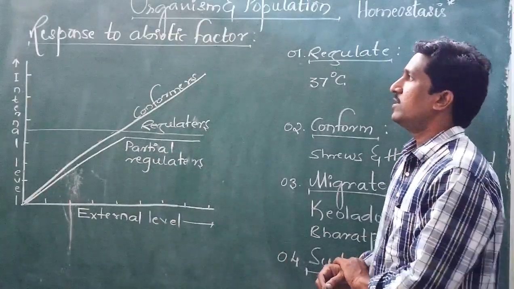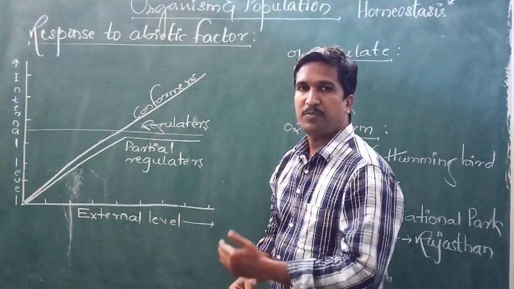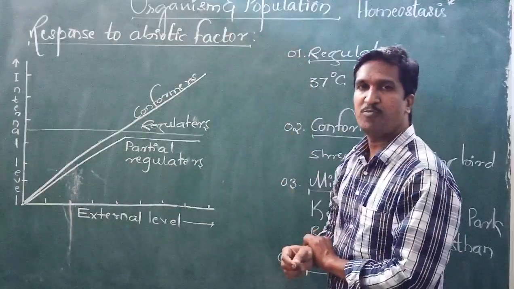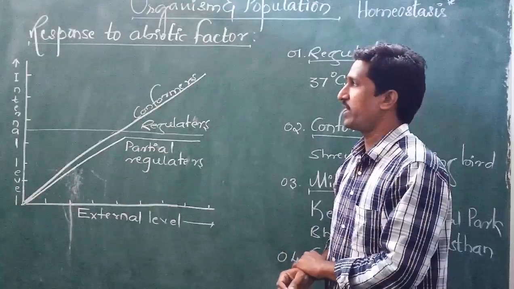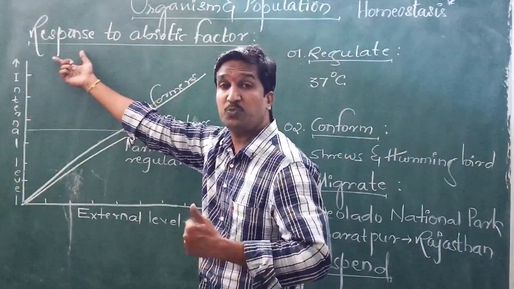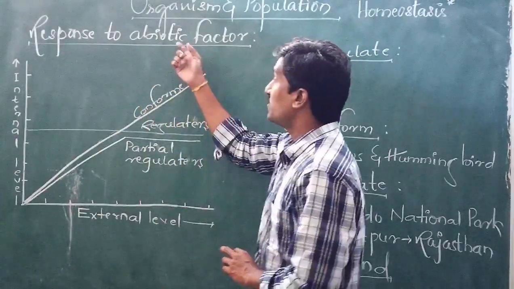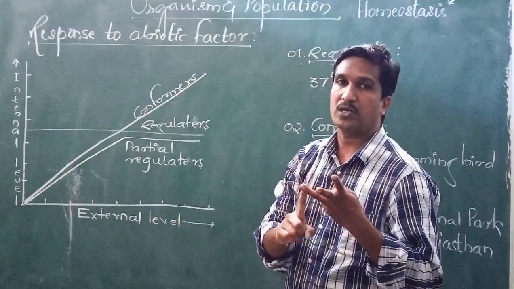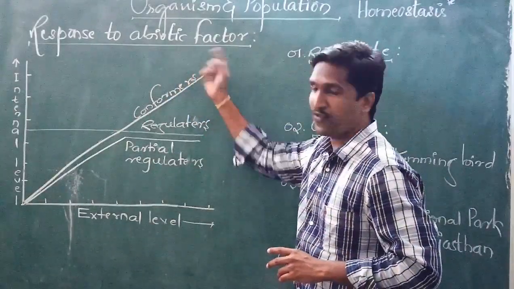Today we are learning about response to abiotic factors. In your previous period, under the lesson organism and population, you studied the abiotic factors. The next part is how these organisms respond to these abiotic factors. As you have studied, temperature, light, water, and soil are the four important abiotic factors.